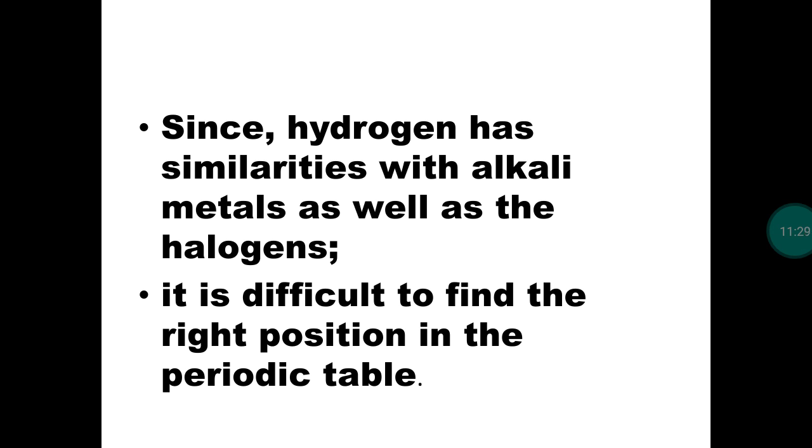So we have a question. Hydrogen should be placed in first group or 17th group. It is behaving like alkali metal, so can be placed in first group, and it is behaving like a halogen. It can be placed in 17th group. Which will be the right position for hydrogen in the modern periodic table?